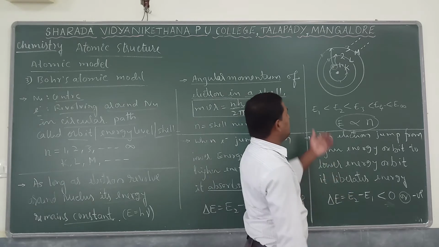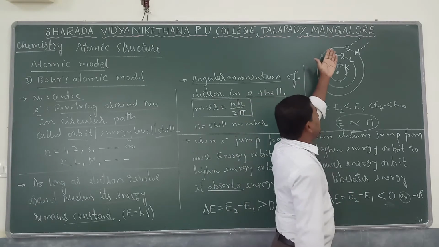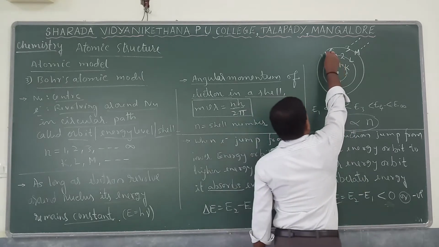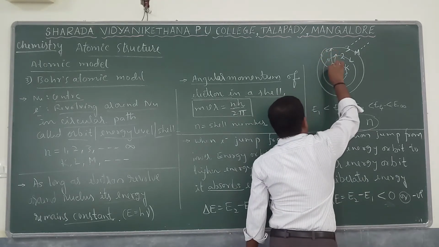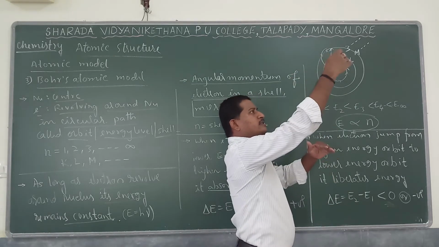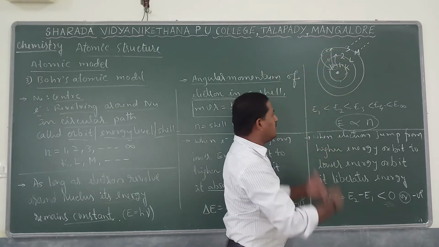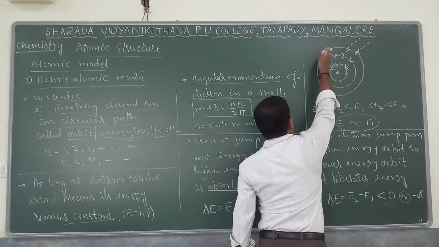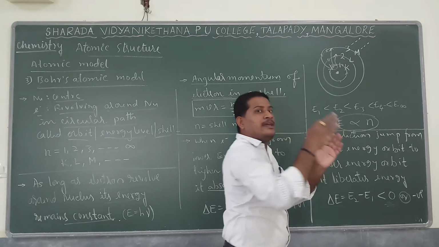Similarly, whatever electrons are present in a higher energy level are unstable. They should come to a lower energy level. That means de-excitation takes place. Movement of an electron from lower energy to higher energy is excitation; higher energy to lower energy is called de-excitation. When an electron moves from higher energy to lower energy, it should emit energy.